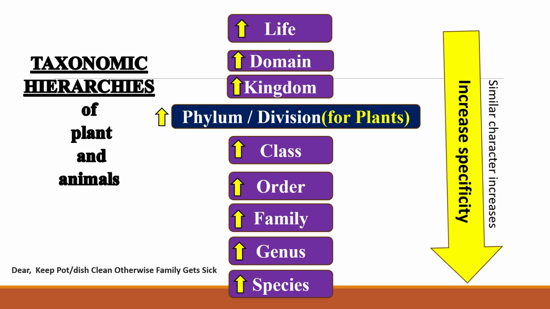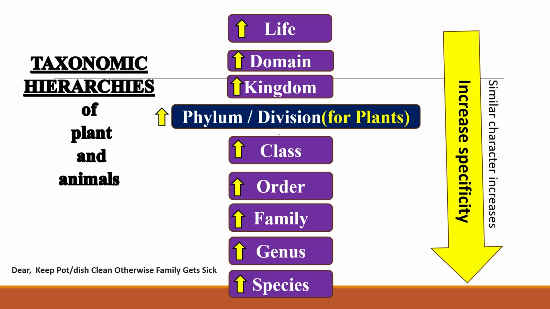In life, there are different domains. In different domains, there are different kingdoms, like the plant kingdom and animal kingdom. In a single kingdom there are different phyla, or if we are talking about plants, we use the term division. So many phyla are present in one kingdom, and similarly many divisions are present in one kingdom.